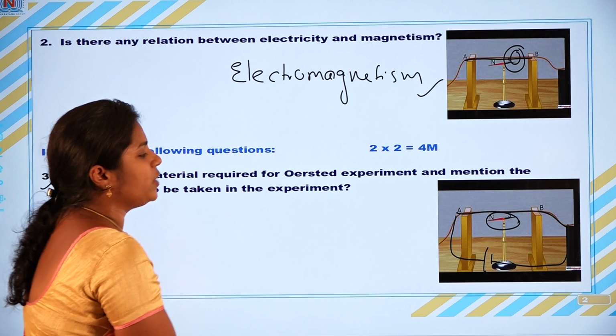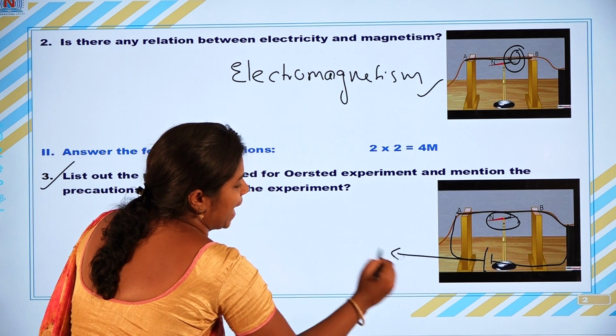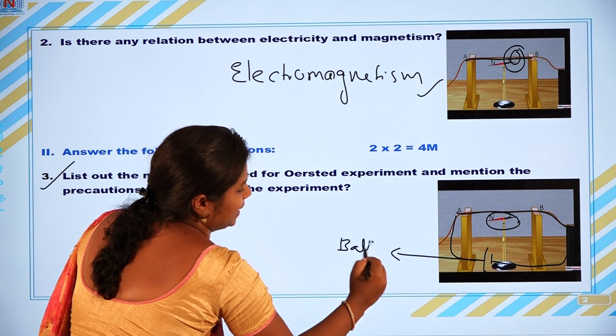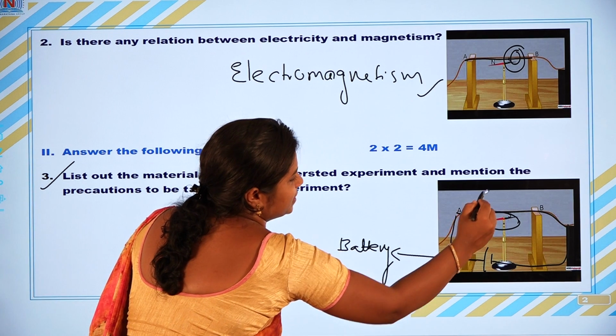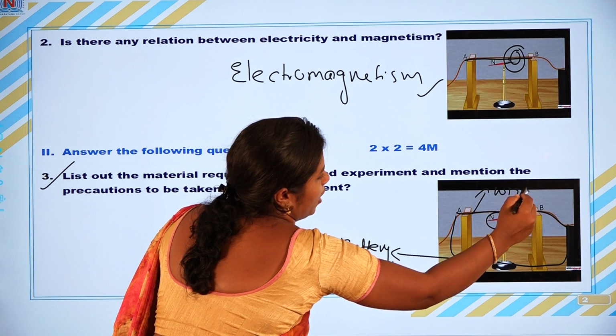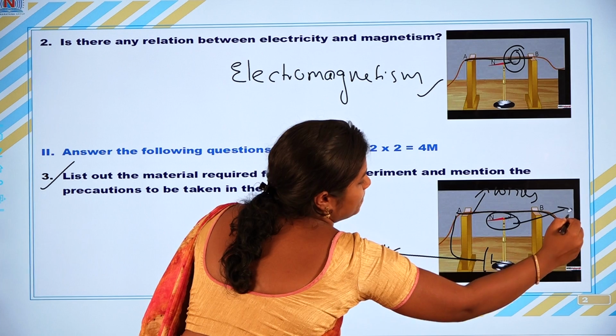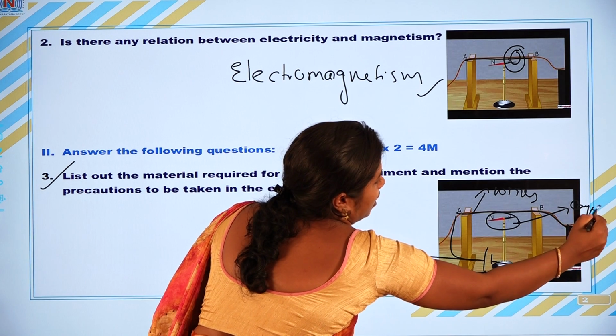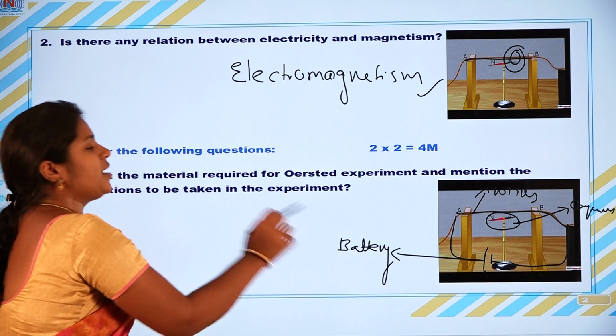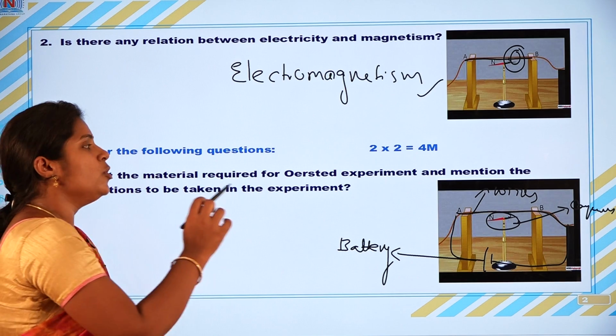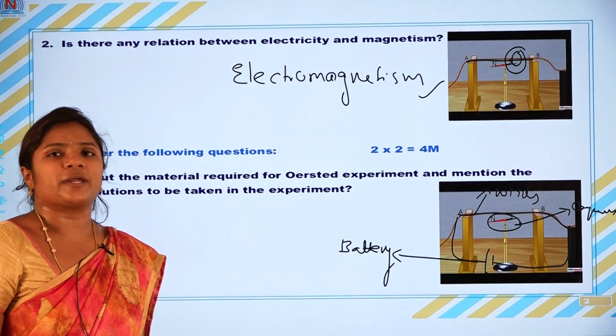So we need a battery, connecting wires, and also a compass. These are the materials required to do the Oersted experiment.